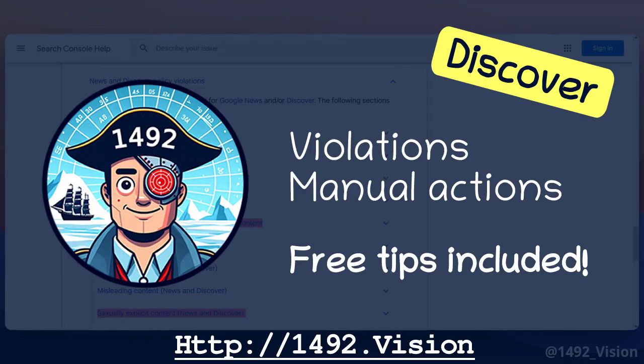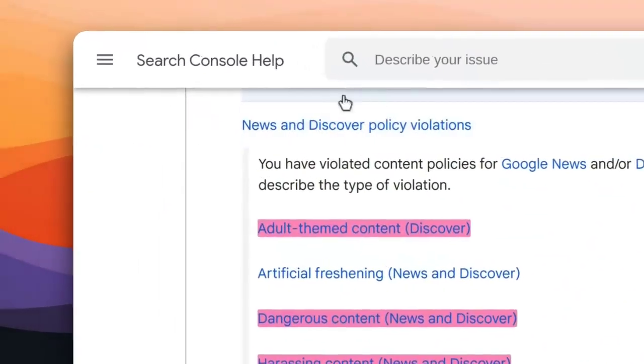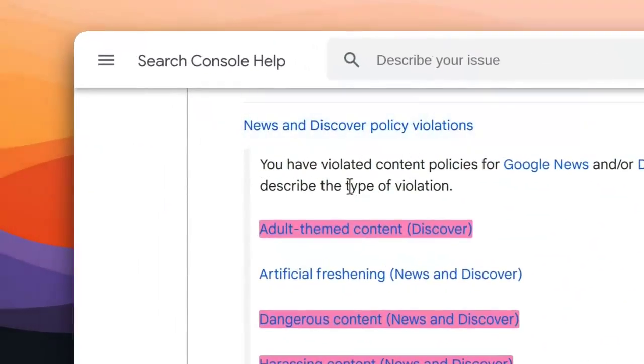In addition to our previous video, Discover Violations Leading to Manual Actions, here is a full overview of the reasons why your website can be demoted or totally excluded from Discover. This is the official support page from Google. If you received such a penalty, you'll find a notice in your Search Console account, under Security and Manual Actions.